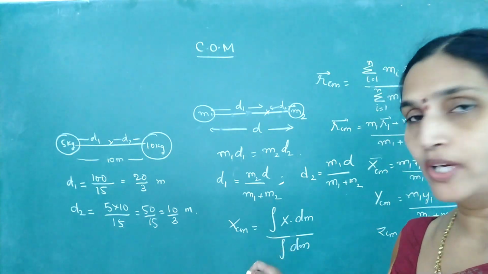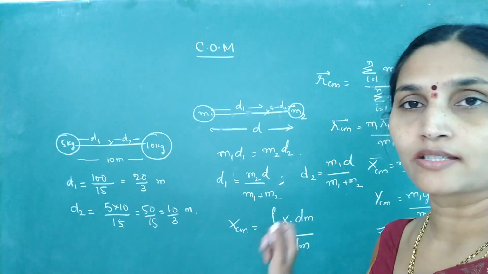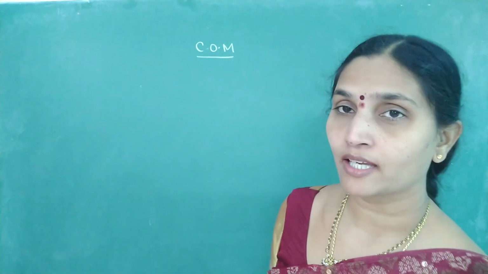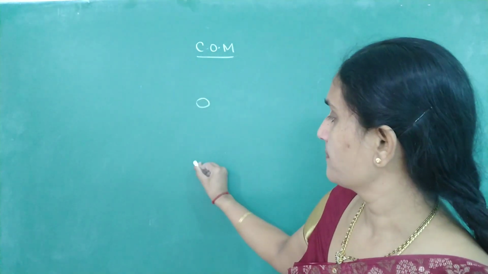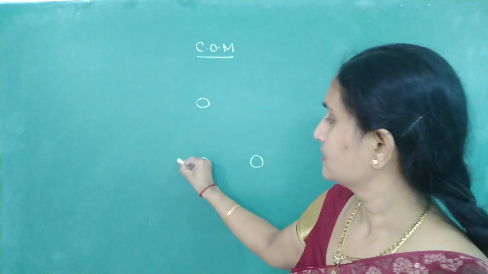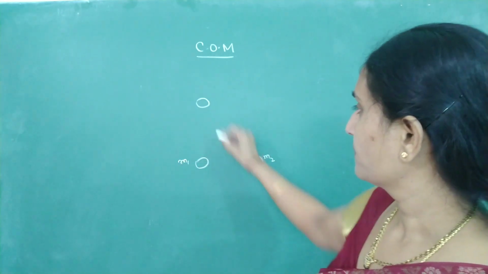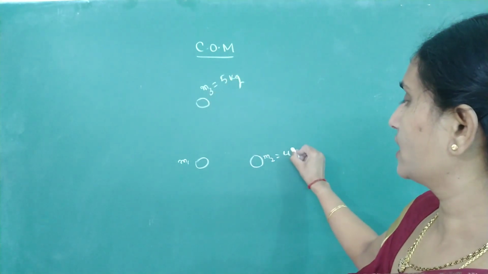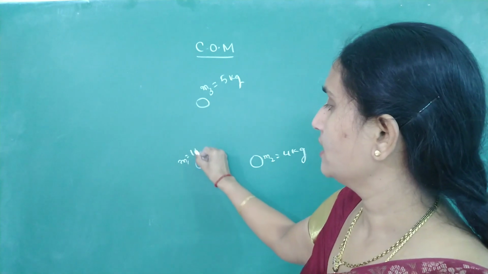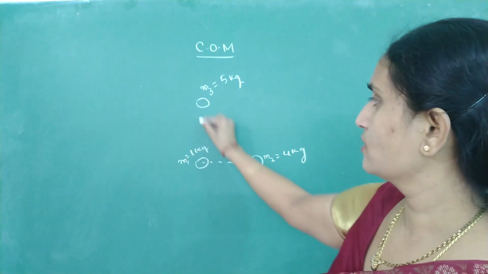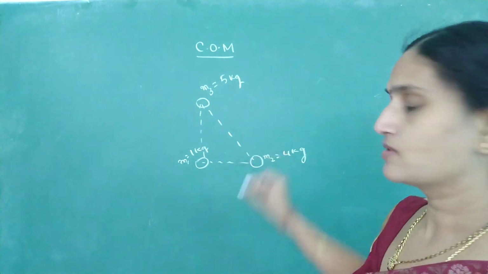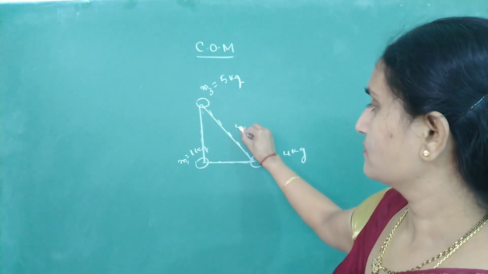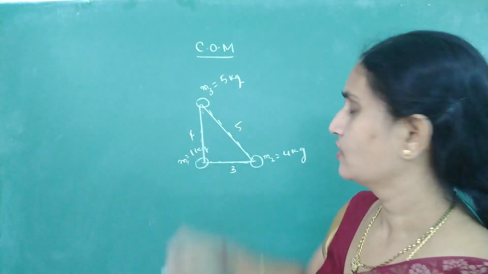So let us look into some applications to understand these formulas. Let's look at some examples. You have 3 particles arranged as shown in the figure. Masses are given, say m1, m2 and m3. This is 5 kg, 4 kg, and I'll take this as 1 kg, located at the vertices of a right angled triangle. The distances I'll take as 5, 3 and 4.